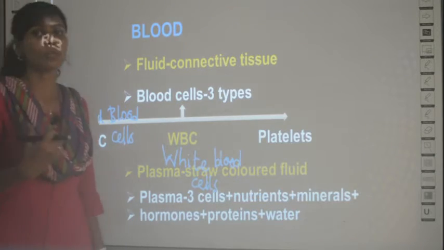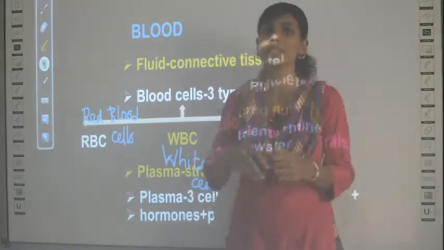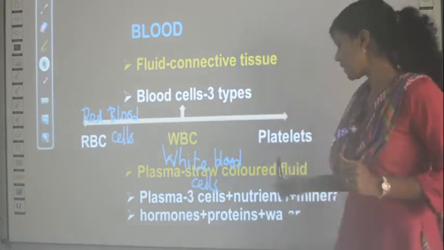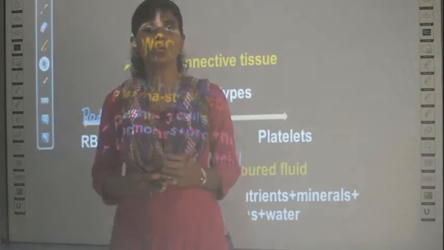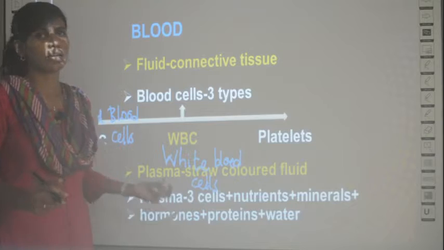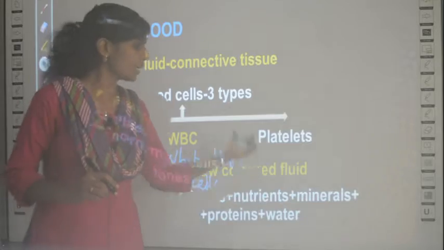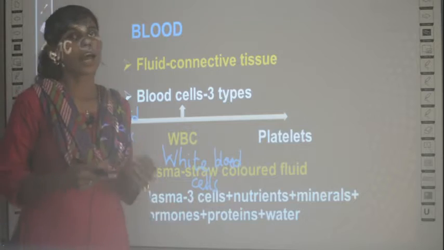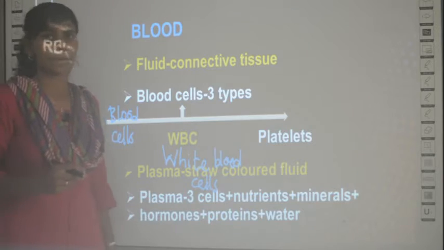And also the hormones. We have studied about hormones in a previous chapter, right? In the nervous system you have many hormones, and the exact location of hormones in the blood is once again in plasma. Plus proteins, many proteins you have including enzymes, and also water. Clear? So what all plasma has, this list you should memorize. The 3 types of cells, that is RBC, WBC and platelets, the nutrients you eat, the minerals you eat, the hormones in your body, proteins and water are all present in a straw colored liquid called plasma.